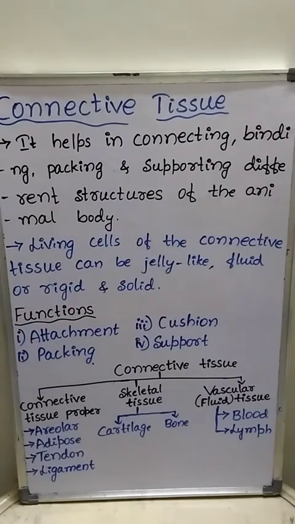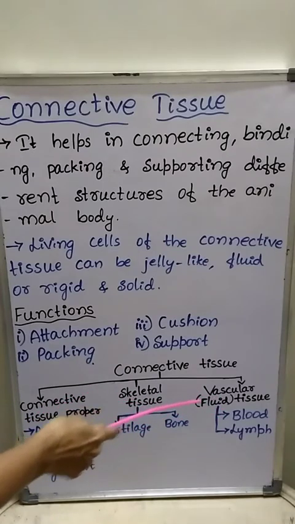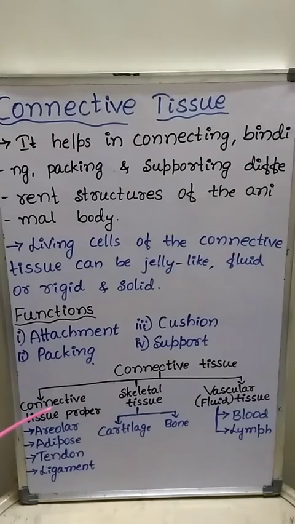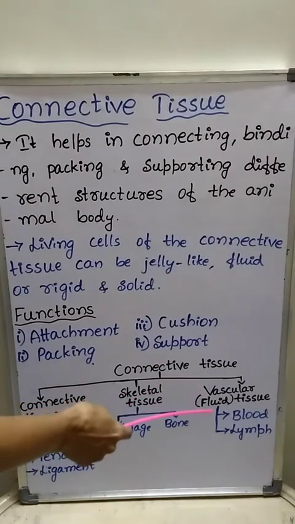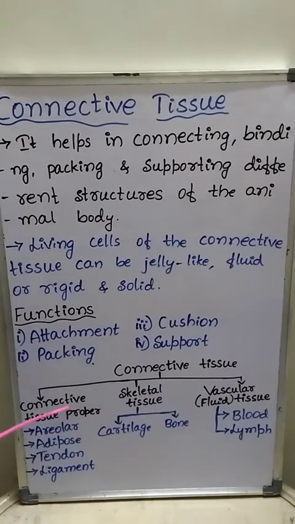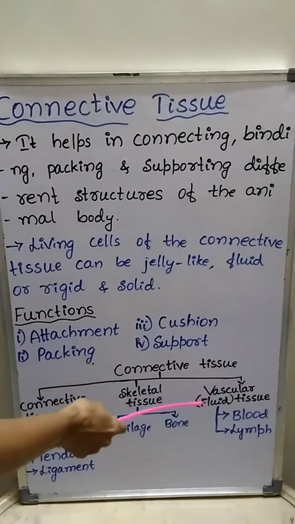On the basis of nature of matrix, connective tissues are classified into three types such as connective tissue proper, skeletal tissue and vascular or fluid tissue.